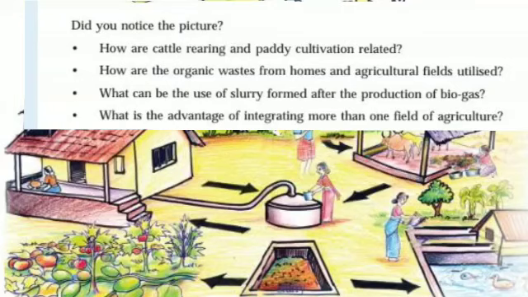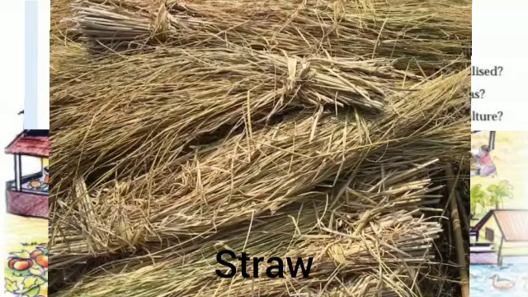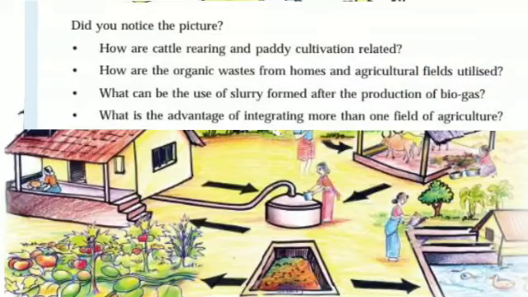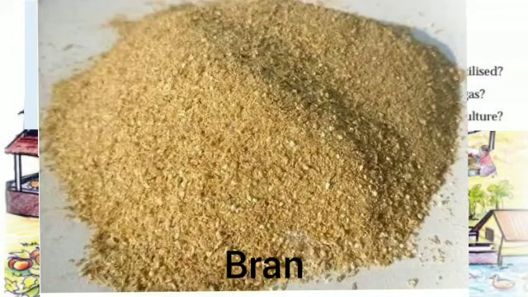Straw, this is the picture of the straw from a paddy grain. And this is the bran, okay, this is the bran you obtained by husking, that is removing the outer covering of the paddy. If you remove the outer covering of the paddy grains, you will get bran.